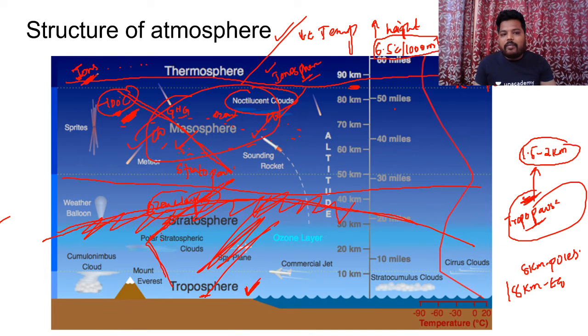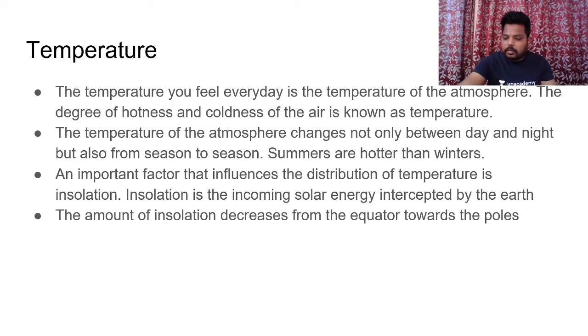Because of the presence of these ions, which are charged particles, they help us in radio communication waves. Got this point, everyone? Clear? Everyone clear with this?